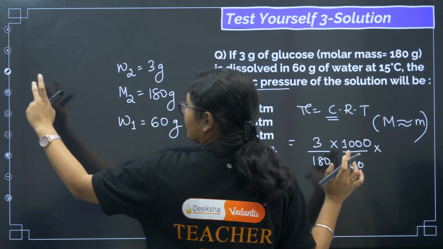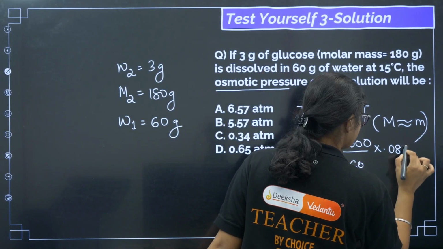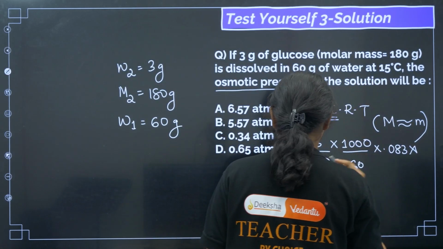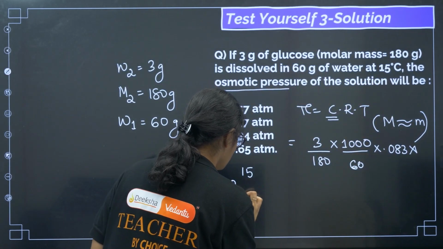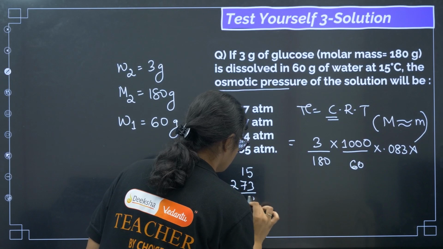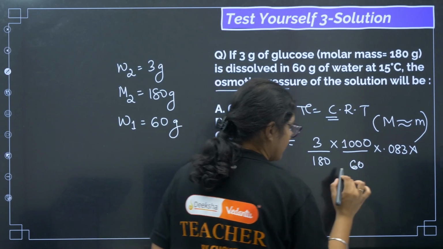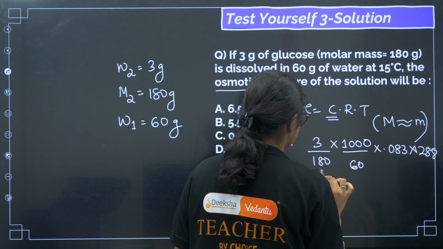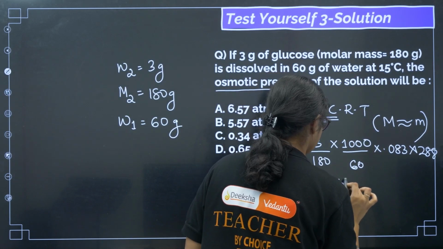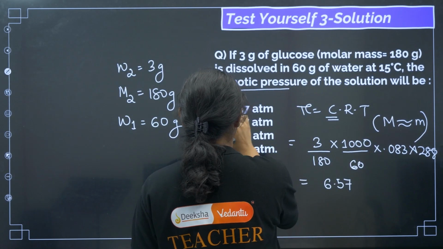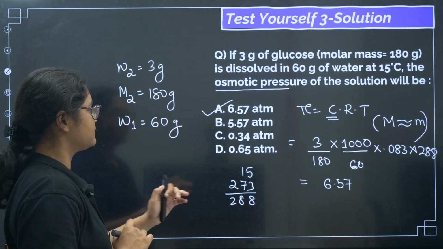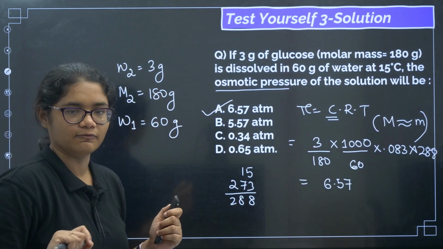So we have 0.083, and then temperature is 15 degrees Celsius, right? So you need to convert 15 degrees to Kelvin, add 273, so we'll get 288 Kelvin here. Now if you multiply and solve this, we'll be getting around 6.5718. So the correct answer for this question will be option A. Simple question, but little calculation involved.